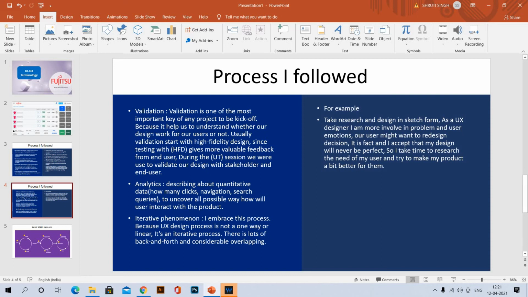As a UX designer, I'm more involved in problems and user emotions. Our user might want a redesign. It is a fact that I accept that my design will never be perfect. So I take time to research the needs of my user, and try to make our product a bit better for them. As I already discussed, we should empathize with our users, and we should be ready to change our design process. This is called an iterative phenomenon.